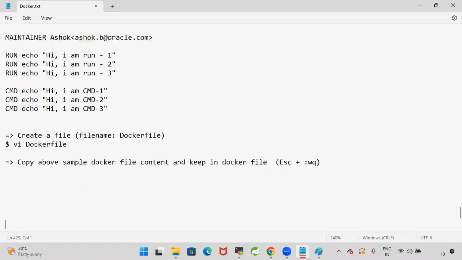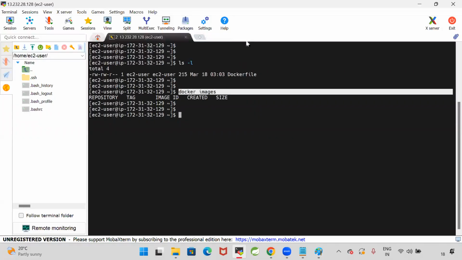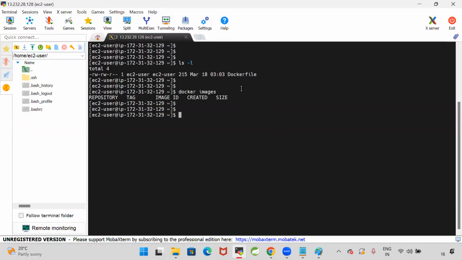Once that is available, now I want to build the Docker image. Guys, observe carefully. First time we are creating our own Docker image. Currently, are any Docker images available in my machine? Docker images are not available in my machine. But I have a Docker file. Using this Docker file, I want to create the image.